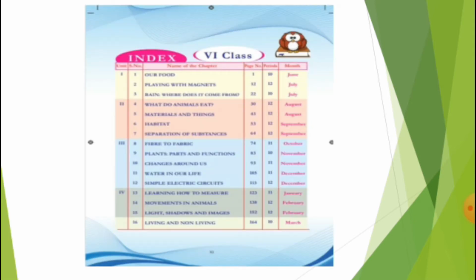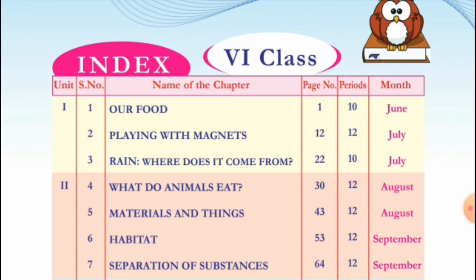Children, this is the index of your General Science textbook. This textbook contains a total of 16 lessons. As you can see, all these 16 lessons are subdivided into 4 units. Now let us see the lesson names in detail. Remember children, this is the introduction to your textbook. Now what is the first lesson name? The first lesson name is Our Food.